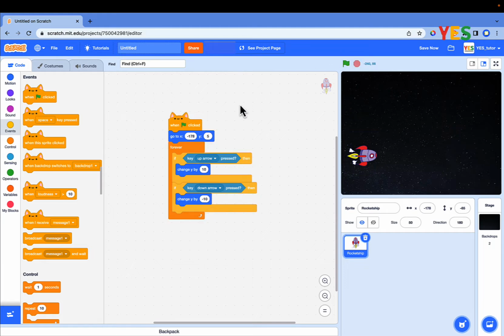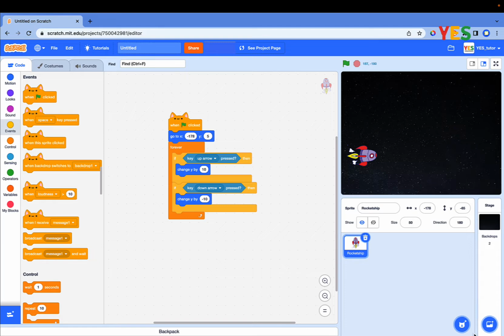Step 3. Add the enemy rocks. The main idea of the game is to shoot as many rocks as possible with the rocket. Now in this step, we will make a rock sprite. Let's make these rocks and move them right to left. Let's add an enemy rock sprite to the game.